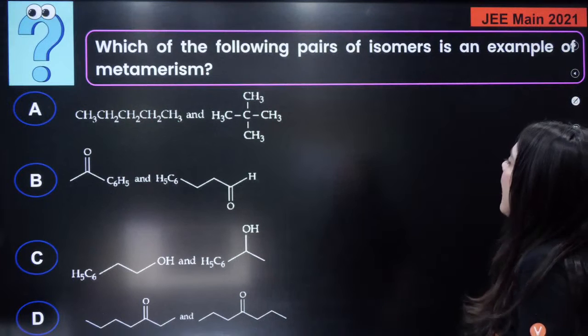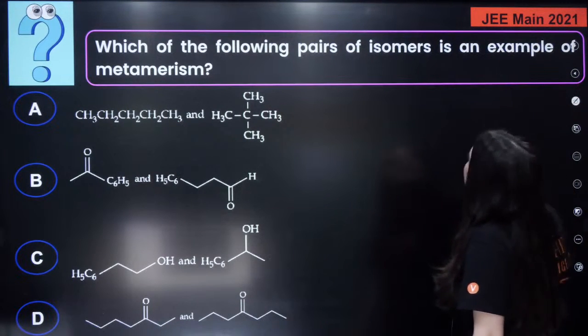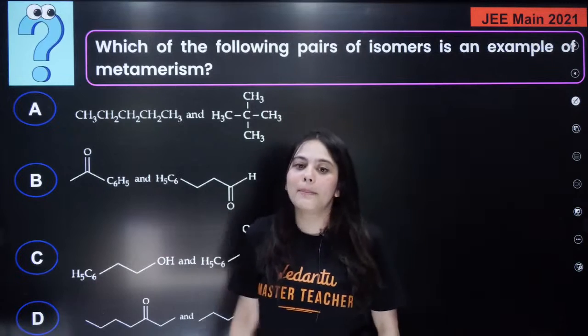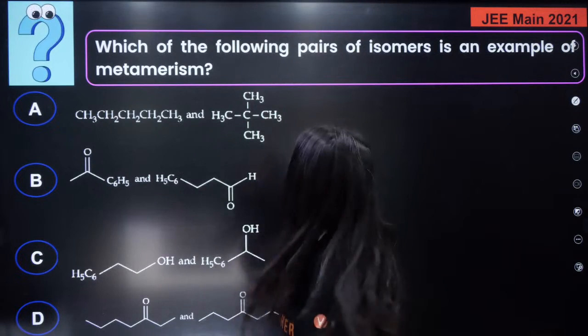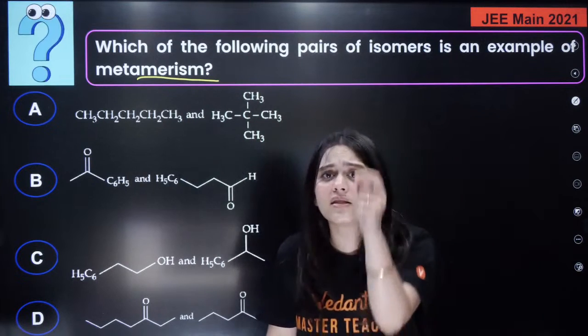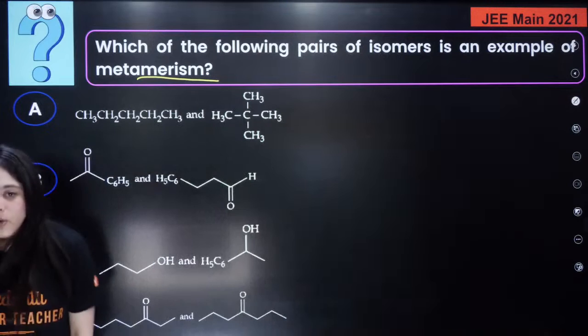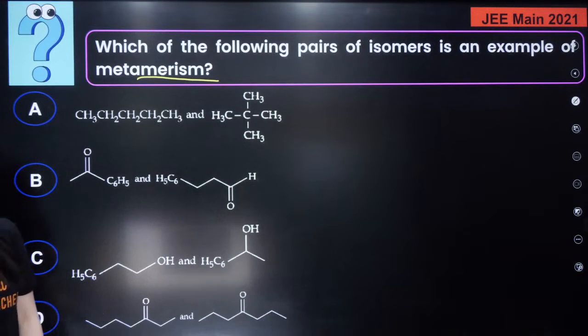Easy. Now answer this question for me. Which of the following pairs of isomers is an example of metamerism? Who can answer this? You have to tell me which of these are metamers. I just discussed what are metamers, right? Try to answer this question for me. I'm looking at the chat box. Only 30 seconds are enough to answer this question. 30 seconds.